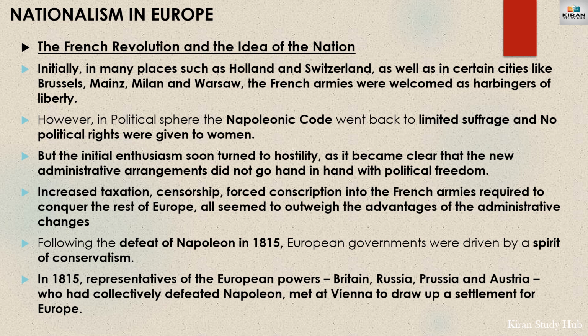Initially, when Napoleon and the French armies conquered major parts of Europe, in many places such as Holland and Switzerland, as well as in many cities such as Brussels, Milan and Warsaw, the French armies were welcomed as harbingers of liberty, or supporters of liberty. However, in the political sphere, the Napoleon Code went back to limited suffrage and no political rights were given to women, which means the Napoleon Code did not extend political rights to all citizens.